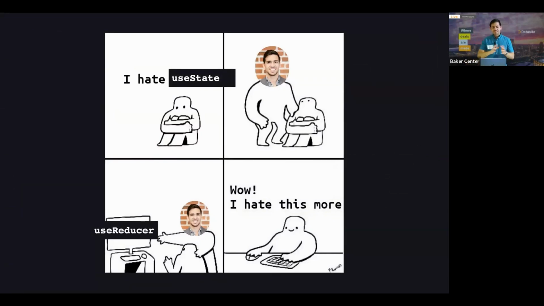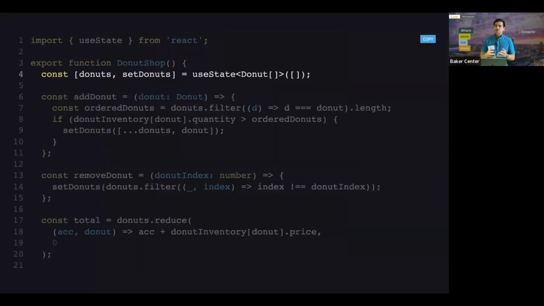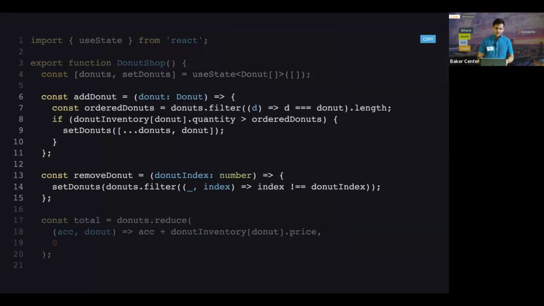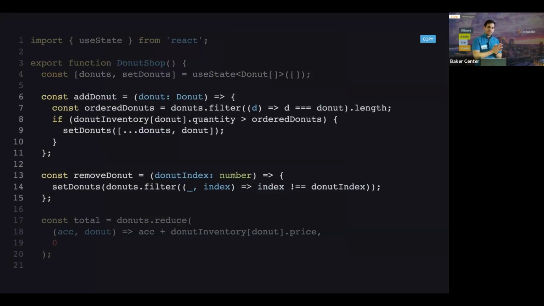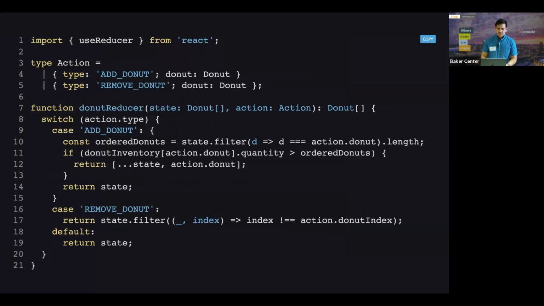I know what you're gonna say, but sometimes the situation does call for useReducer, especially if your logic gets complex enough that it warrants that. For example, let's say that we have a donut shop and we could do things like adding a donut, removing a donut, but it's not just pushing to an array or removing from an array. It's not that simple. We also have a donut inventory, and we have to make sure that the user can only add donuts if there is enough of that donut to add. So what do we do? We make a reducer so that we can actually guarantee that that logic is run instead of being able to directly update the state.